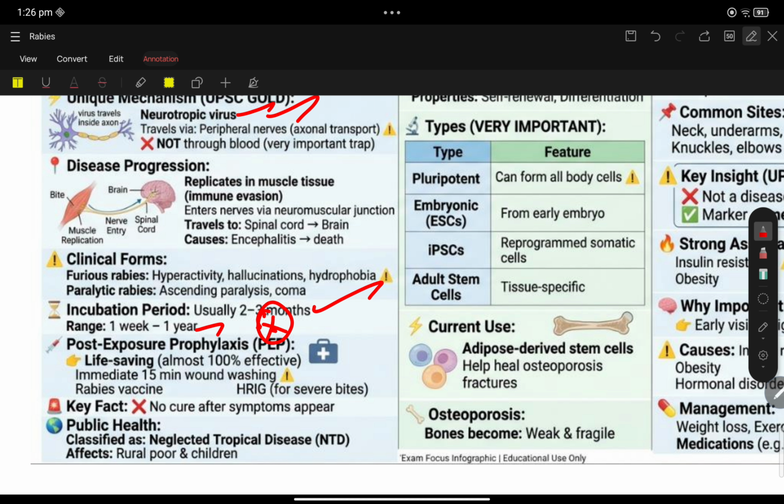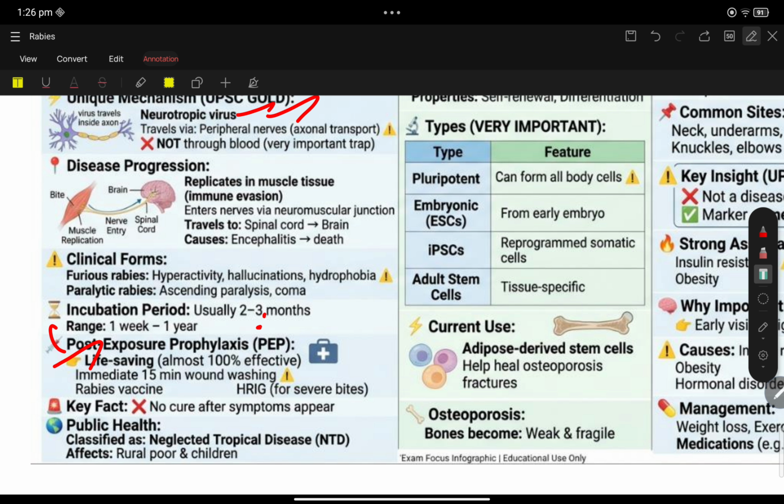Now, post-exposure prophylaxis. After a dog bite, it includes 15-minute wound washing. This medication is life saving. Almost immediately, the wound is washed for 15 minutes, and human rabies immunoglobulin is given for severe bites.